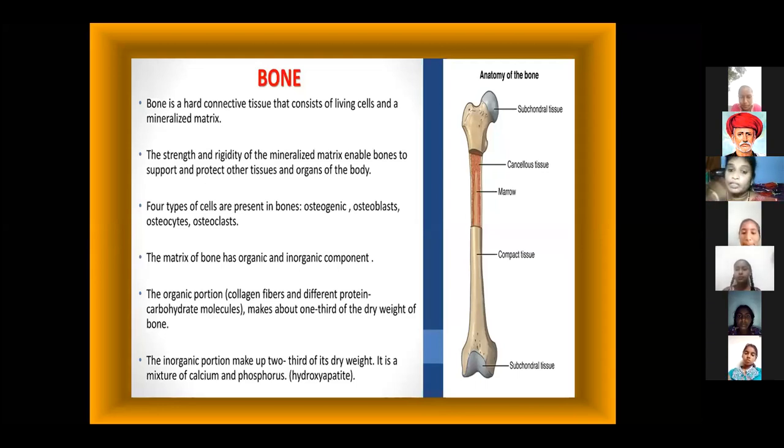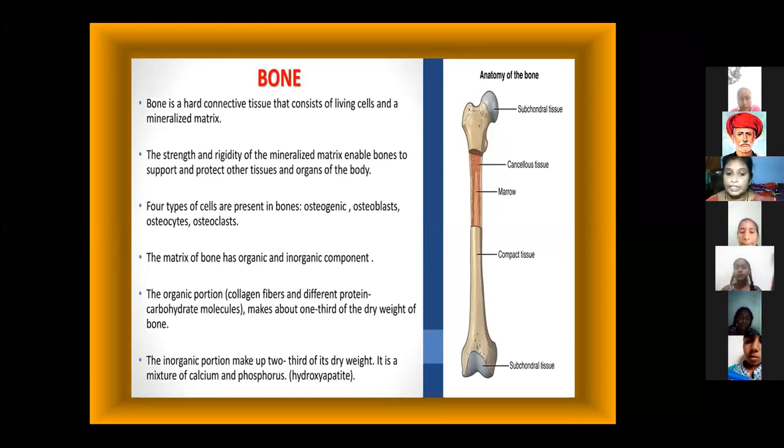The strength and rigidity of the mineralized matrix enable bones to support and protect other tissues and organs of the body. There are many organs inside, and every organ functions supported by bones.